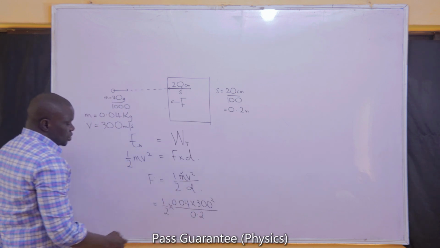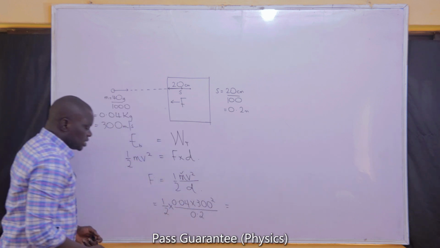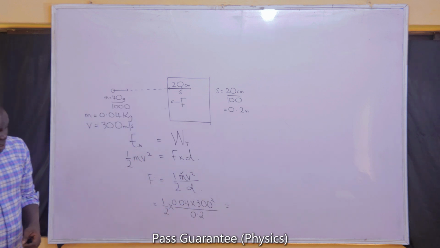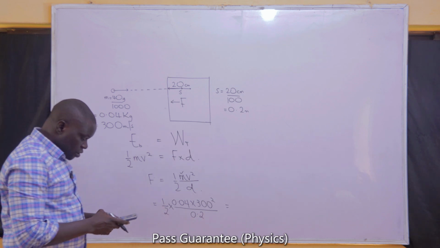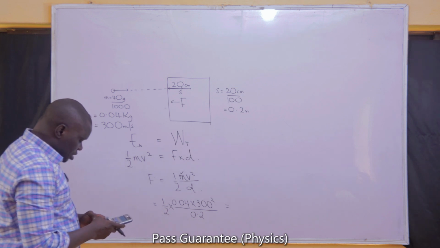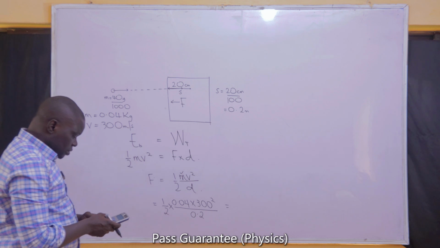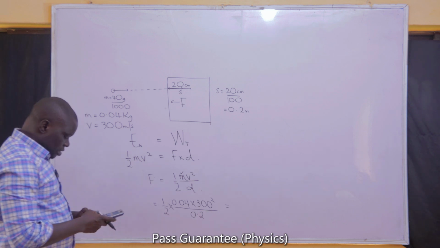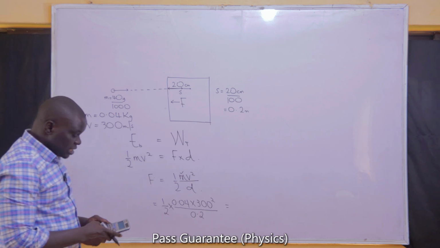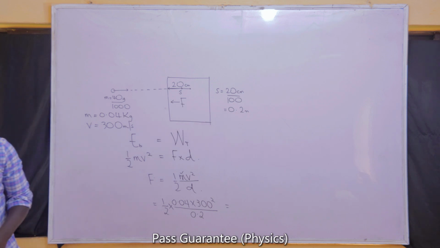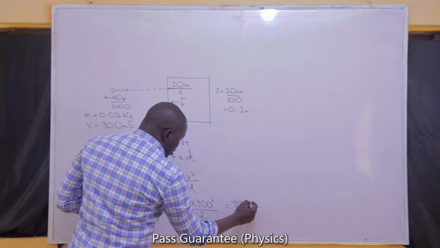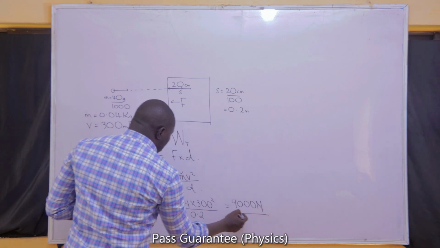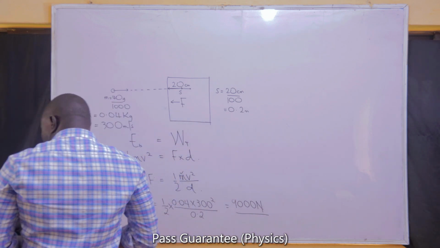I've represented it with S earlier, so we can determine that and give the expression as 0.04 times 300 squared divided by 0.4. The answer is 9,000 joules. The answer is 9,000 Newton, sorry. Newton is a unit of force, not joules. So that is the answer to that question.